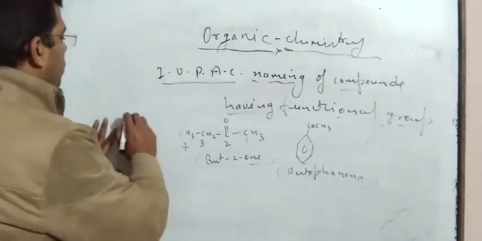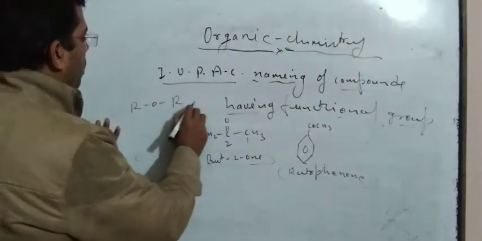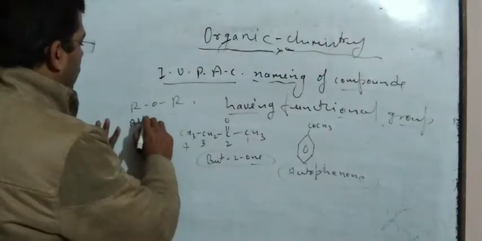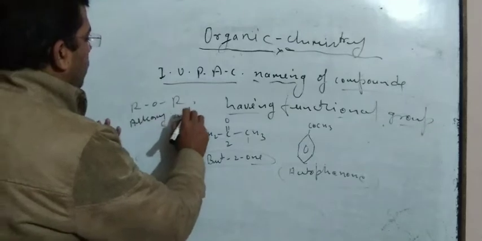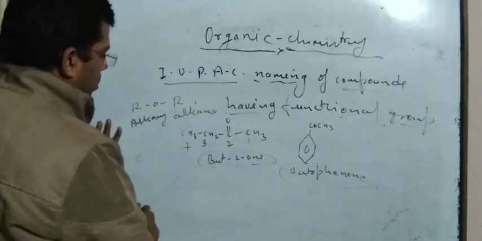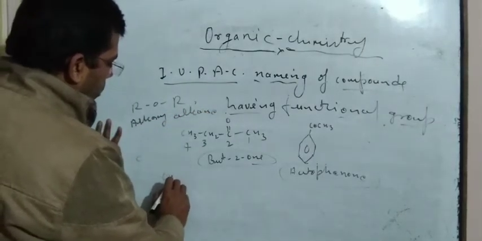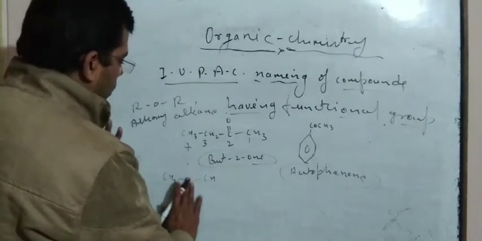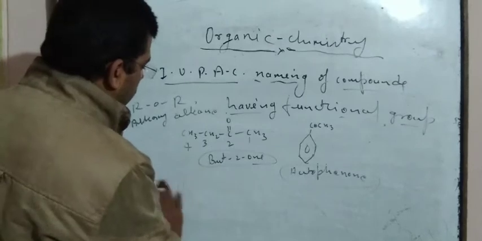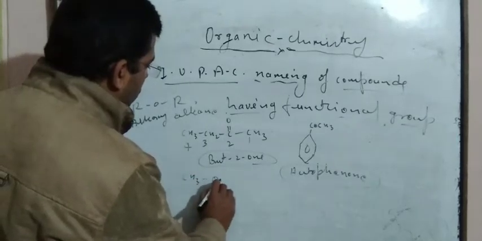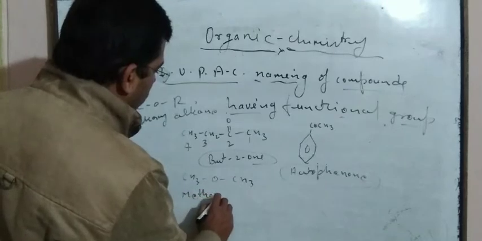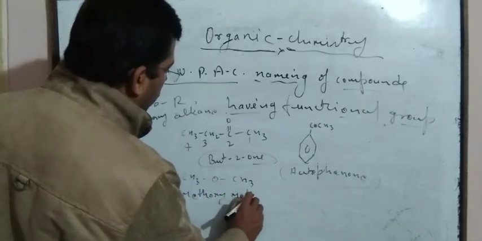For ether, the general formula is ROR, and it is known as an alkoxyalkane. For example, if CH3, OCH3 is taken, it is known as methoxymethane.